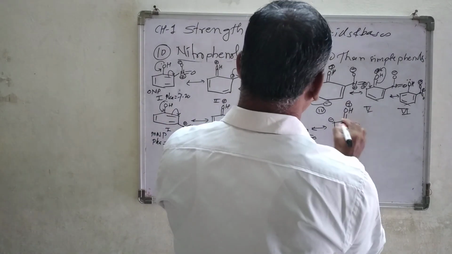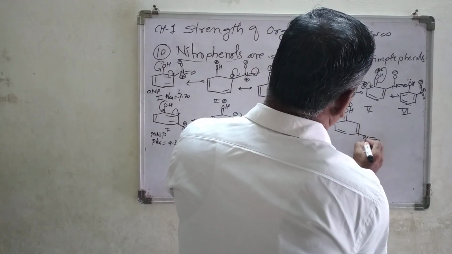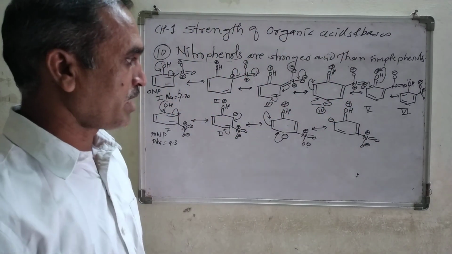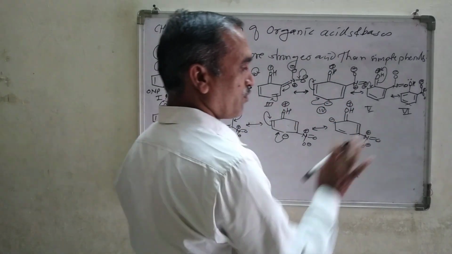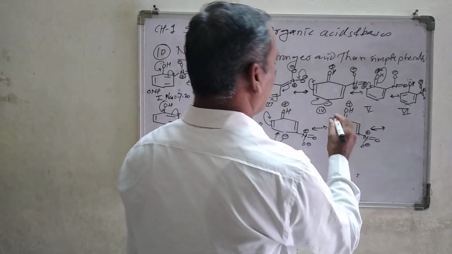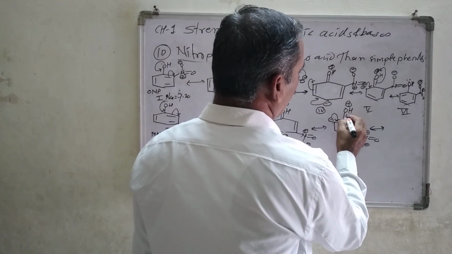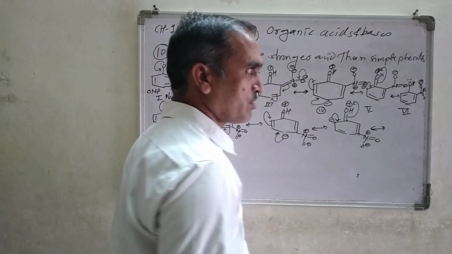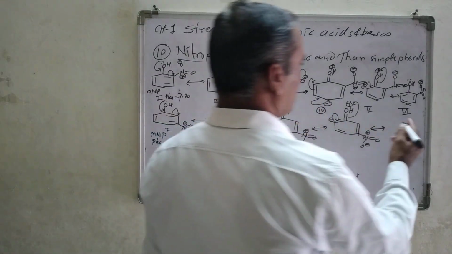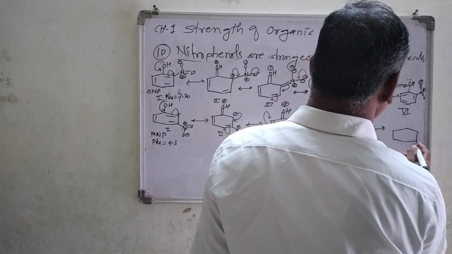OH, positive charge over here, this double bond as it is, then N double bond O minus, and positive charge remains on the nitrogen atom because there are 4 bonds already there. And finally, what do you get? This negative charge forming a double bond, and this double bond neutralizing the positive charge, meaning the original lone pair coming on its original position, and we are going to get the final structure.